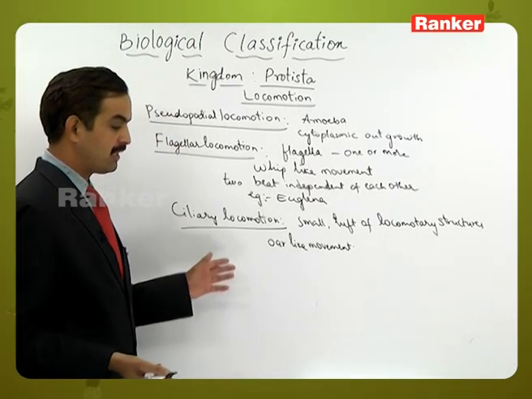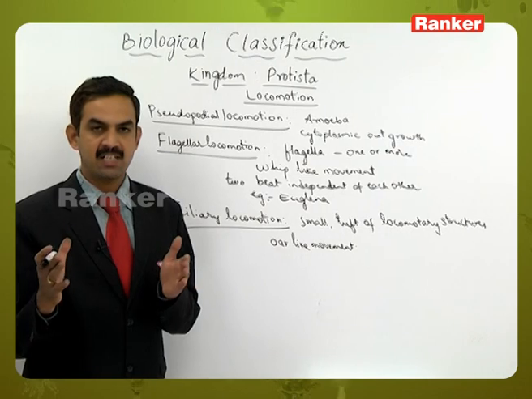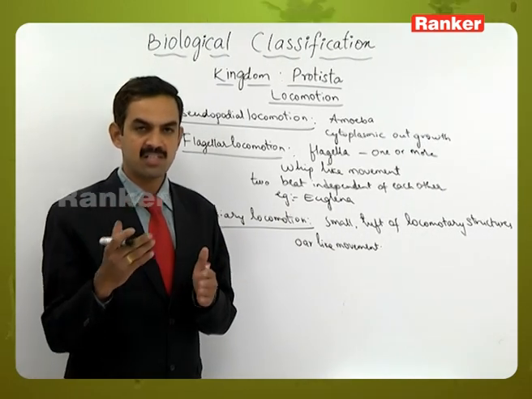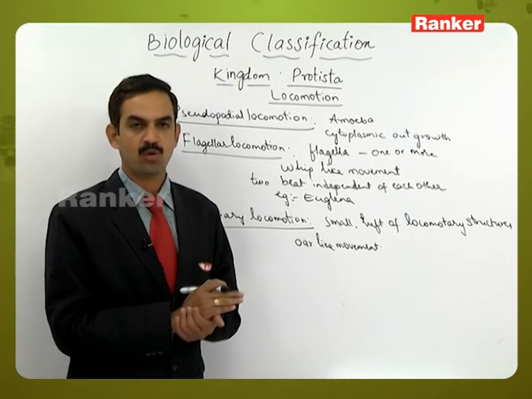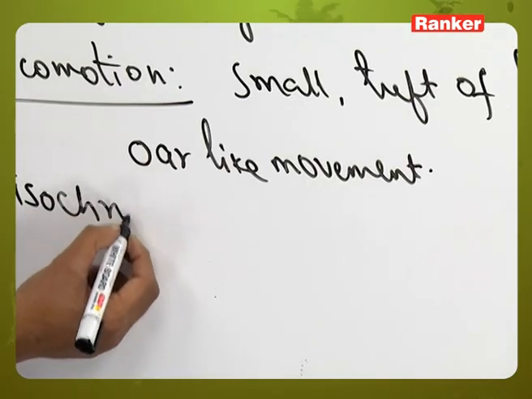All the cilia will show synchrony, that is, a relationship will exist such that they show a synchronous type of movement. Based on that, isochronic movement